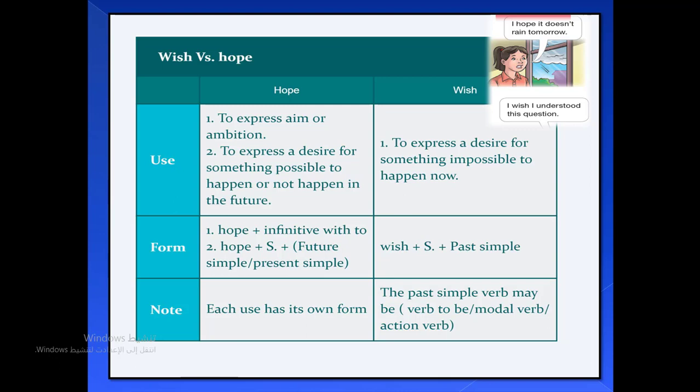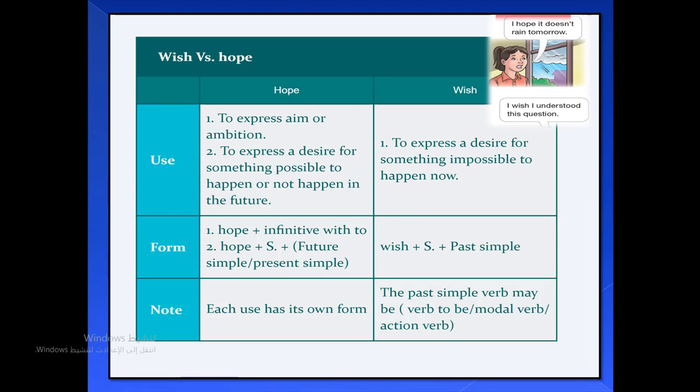So what's the difference now between hope and wish? Hope is used for two reasons. Number 1, to express aim or ambition. Number 2, to express a desire for something possible to happen or not happen in the future. While wish, it's used to express a desire for something impossible to happen now. Regarding the form or the structure of hope, hope has two structures.